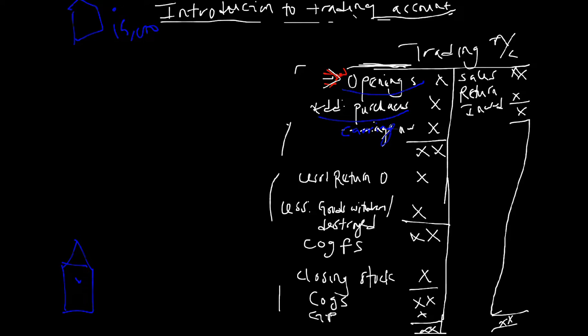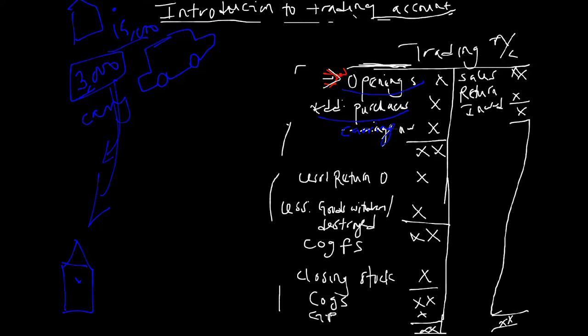What if he's not capable of doing such? So, what did he need to do there? He needed to hire a motor van to help him with it. Let's say after hiring the motor van, he paid the motor van man 3,000 naira. This 3,000 naira is what we call carriage inward. Carriage from the word carry, then inward back to his shop.